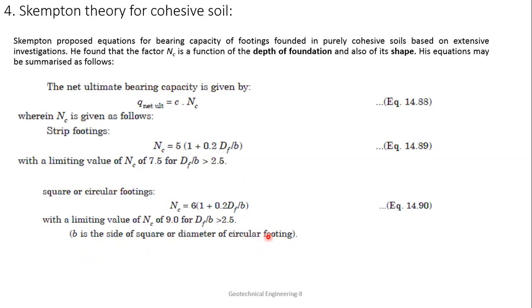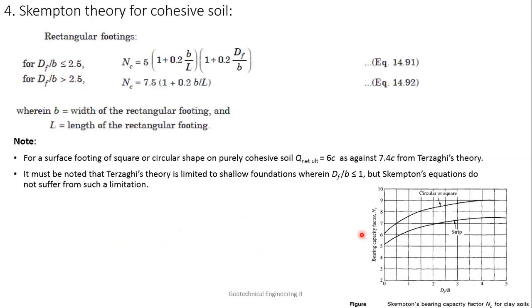Next, for a rectangular footing, when Df/B is from 0 to 2.5, Nc will be 5 into (1 + 0.2 B/L) into (1 + 0.2 Df/B).